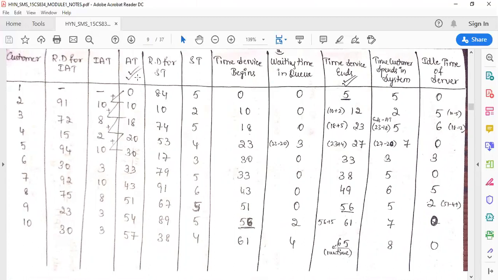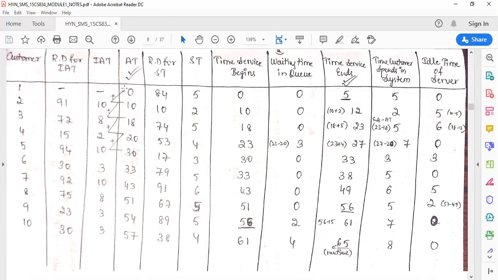Once you are done with this, you have to find the arrival time. Always remember the arrival time of the first customer will be 0, so we say the first customer always arrives at 0. Then we add the inter-arrival time to get the arrival time of the next customer, because inter-arrival time is the time difference between the first and second customer.